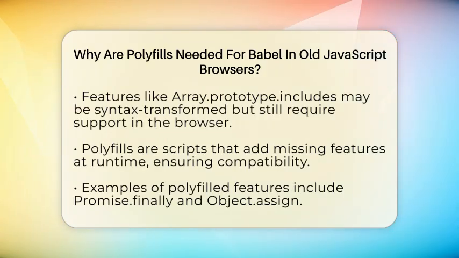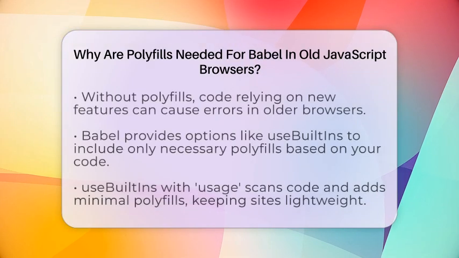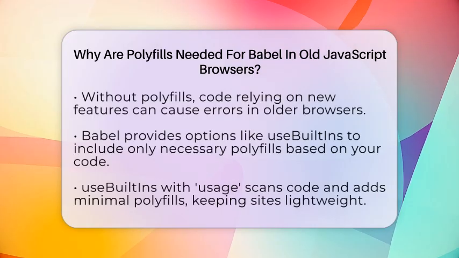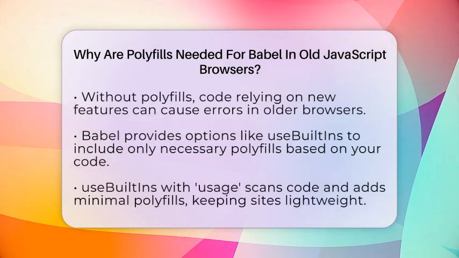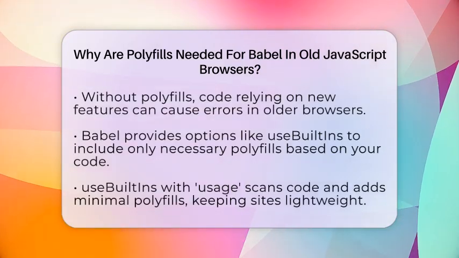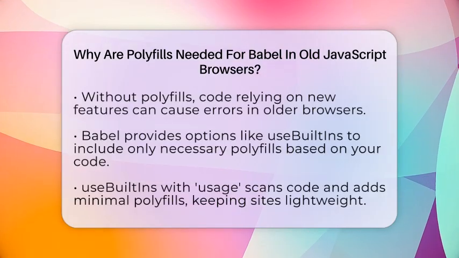They are pieces of code that add those missing features at runtime. Polyfills make sure that if your code asks for a feature like Promise.finally or Object.assign, the browser will get a version of that feature to use. Without polyfills, your modern code relying on these new features might cause errors in older browsers, making your site break or behave unexpectedly. Babel offers ways to include only the polyfills you need.